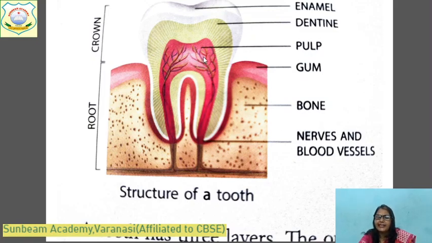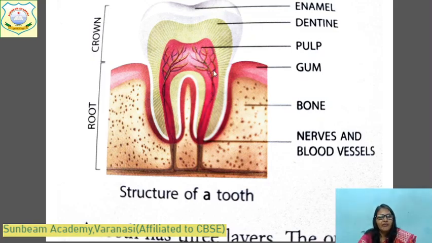You feel tooth decay, right? When you have pain in the tooth, you feel it, right? How can you feel it? Due to the presence of these nerve vessels. These nerve vessels tell our brain there is a tooth decay and we feel it. And the nutrients from the food which we eat, the calcium necessary for the growth of the tooth, is given to the teeth through the blood vessels. The nutrients reach the teeth through these blood vessels.